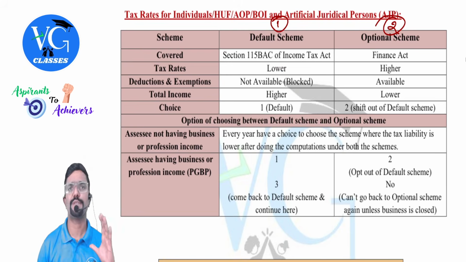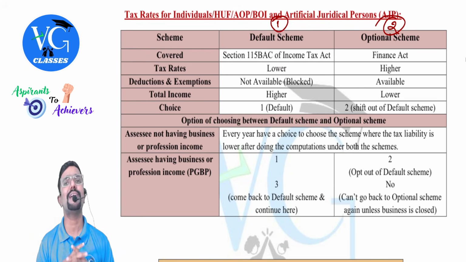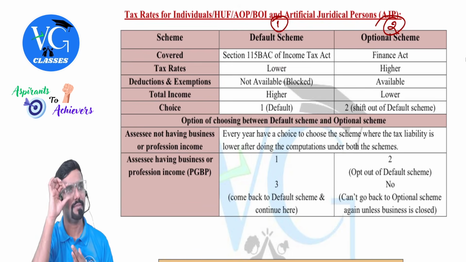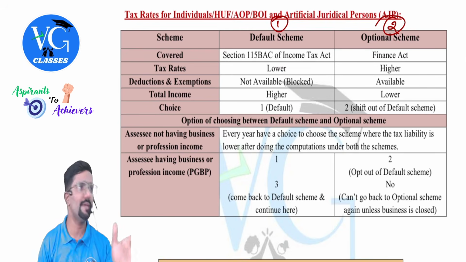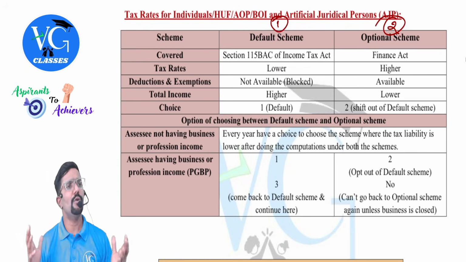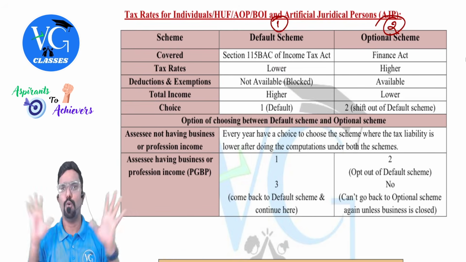Hope you understand. I repeat. If I am an assessee who doesn't have income under the head PGBP, that is, I don't have business income or profession income, then every year I have the freedom to choose between the default scheme and the optional scheme. Got it? Yes, sir. So every year, I will compute the income and tax liability under both the schemes and choose whichever is lower.